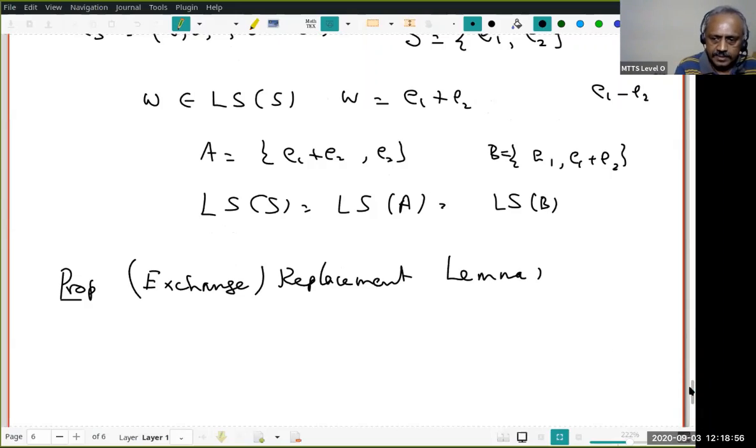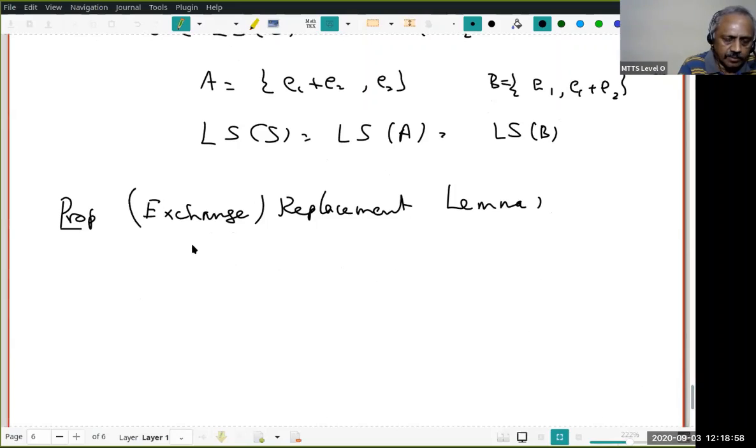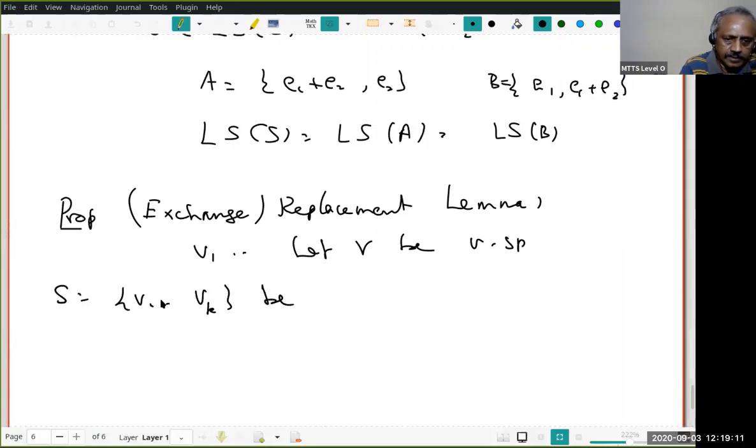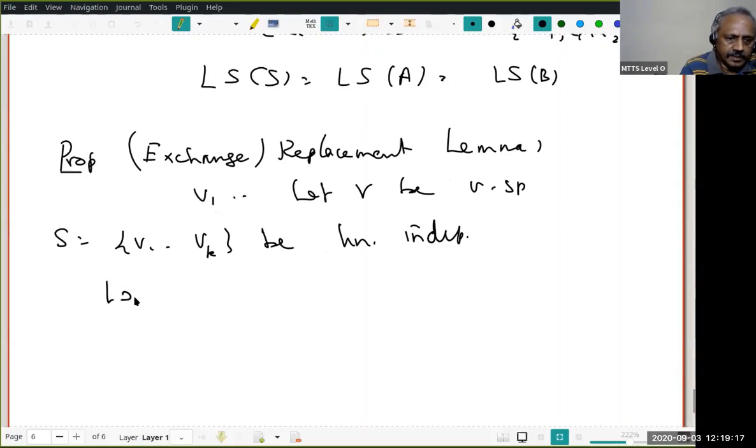So what does it say? It says, suppose we want to let V be a vector space, and let V1 to Vk be linearly independent, right? Let W be any non-zero vector, and let W belong to the linear span of S.